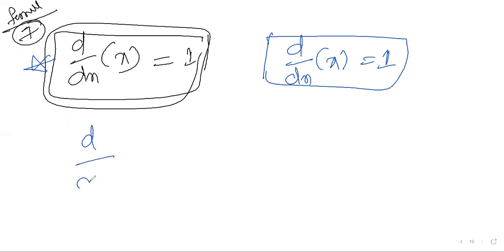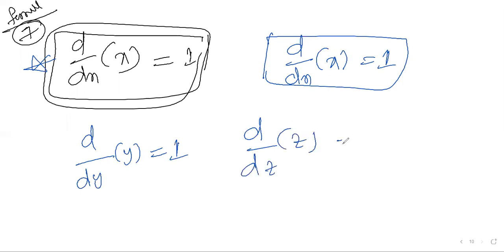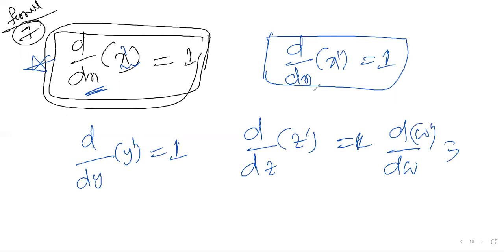Similarly, d by dy of y, the answer is 1. d by dz of z, the answer is 1. And you can take w also. The variation of a function with respect to the same variable, when the power is 1, the answer is 1. Remember, this is very important. Clear? This is the formula. d by dx of x is over, right?